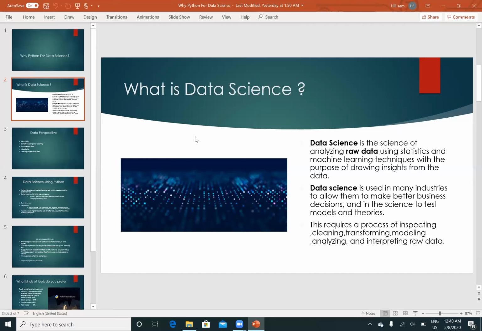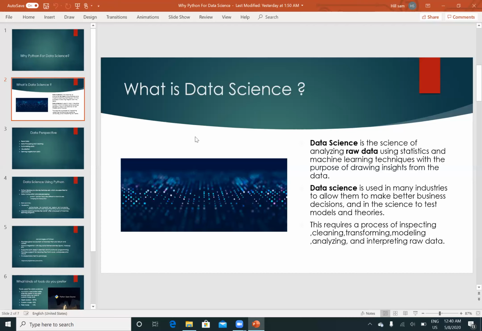So based on that they can decide a better business decision. And not only in business, we can use data science even in science, to test different models, whether we are getting an exact output or not. And we can compare those outputs with other outputs too. Based on the comparison, we'll decide which one is best. And we can use data science even in the theories related to science.